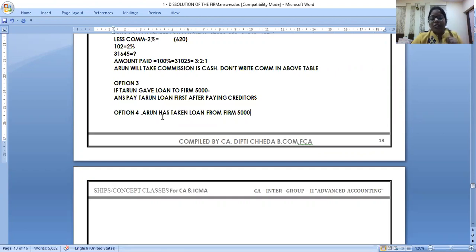But when it is coming to option 4, Arun has taken. Arun should pay back the money to firm. Yes, very good, Kaushik. Anyhow, I have to pay to Arun how much? What was his capital? 1,40,000, no? I will adjust this advance and loan and all as drawings. And I will say, Arun, we will repay you only 1,35,000. Write down the answer.